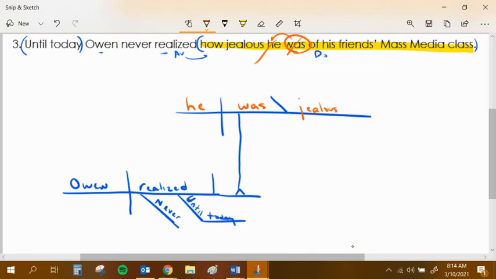So you'll notice that this kind of clause is somewhat inverted. How jealous he was, we're saying he was jealous. And then here's this word; we'll take care of the word "how" last. He was jealous of class. So let's build this little prep phrase. He was jealous of class. And then it's a mass media class. I'm going to call it a media class and then a mass media.